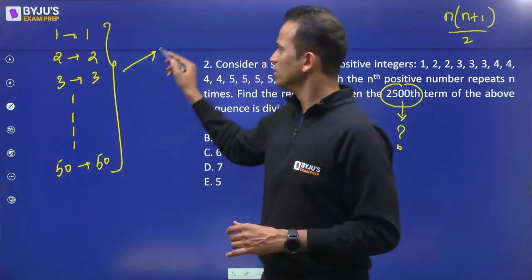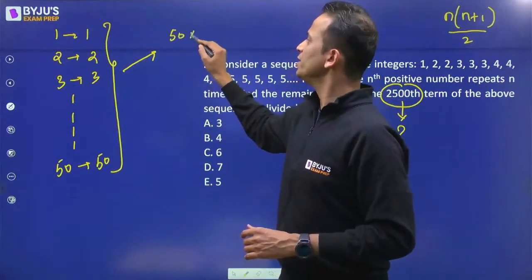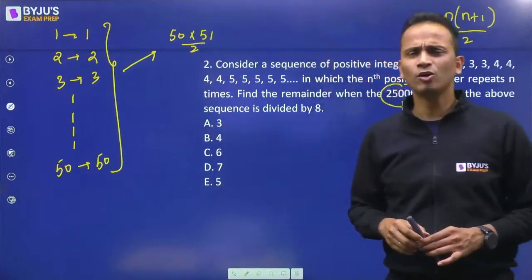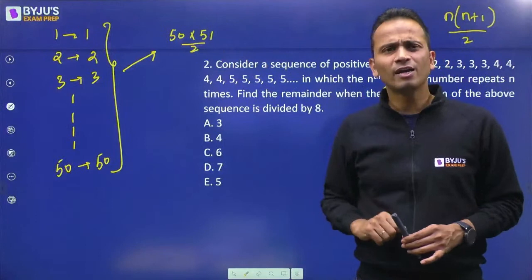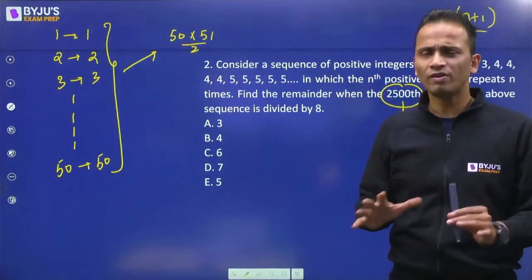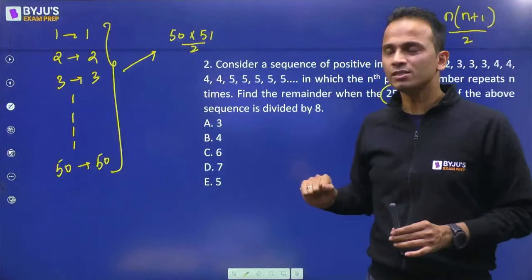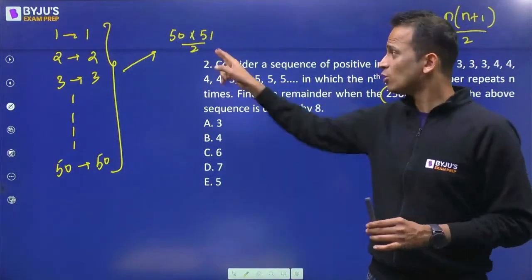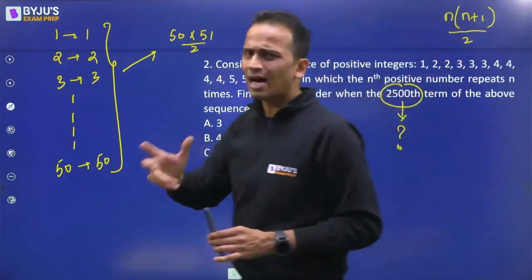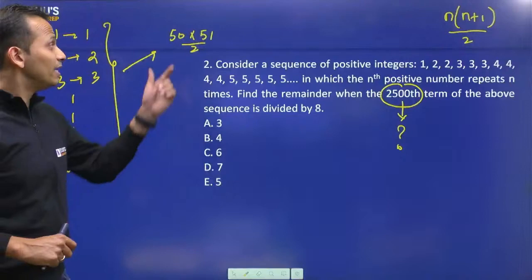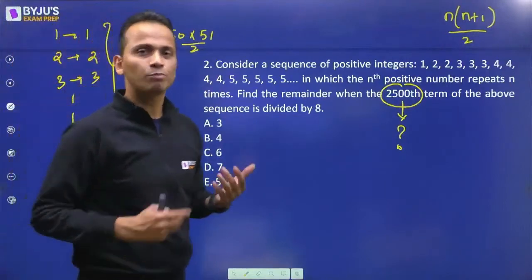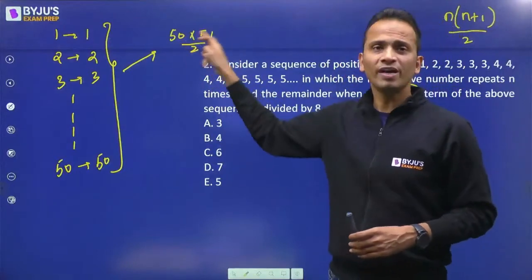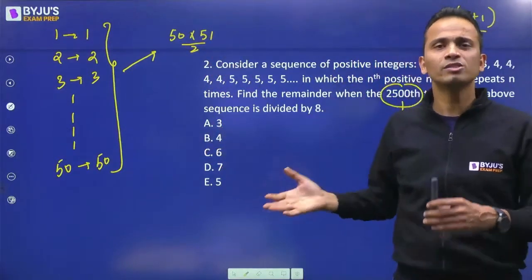So if I'm assuming that the last term is 50, which is written 50 times, the number of terms will be 50 into 51 divided by 2. Now 50 into 51 divided by 2, this value will be somewhere around 1200. So that means up till this point, approximately 1200 terms have been written. I'm not calculating the exact value, I'm just approximating these numbers. If you calculate the exact value, it will take more time. Okay? With approximation, this product will be around 2500, and 2500 divided by 2 is 1200 something.